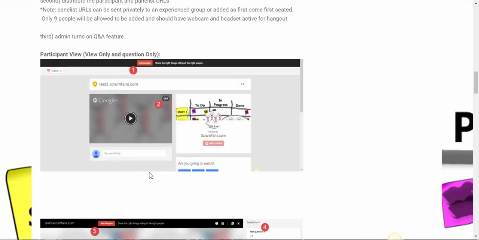If you want them to be interactive, this is for folks coming in here and wondering, hey, am I interactive or not? If you see this join URL up here, that says join Google Plus. When you hit Q&A, you'll see questions, but you won't be able to enter your questions or vote on questions. You'll still see join Google Plus. You'll see questions, and you can go ahead and join the video ahead of time.